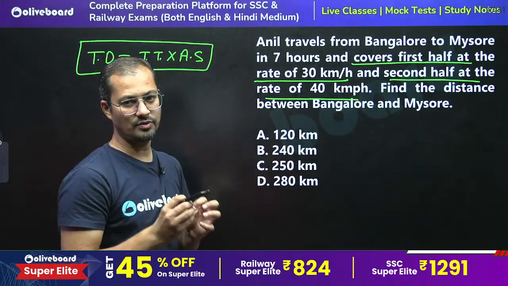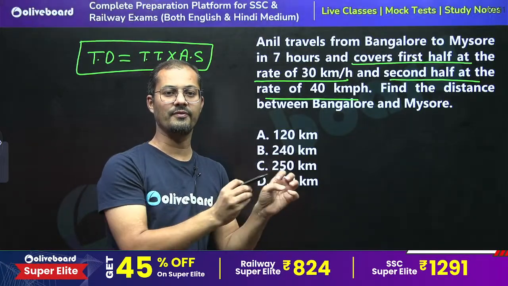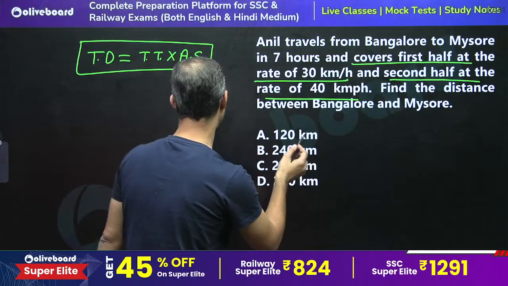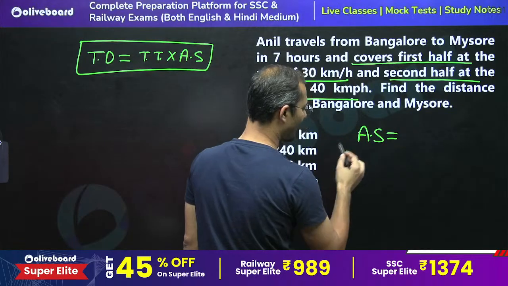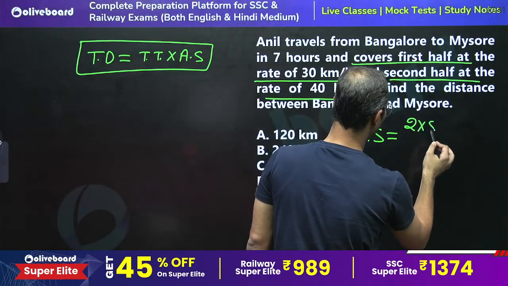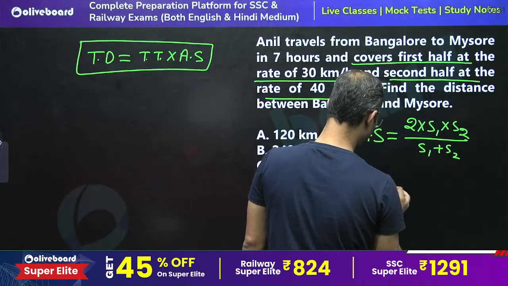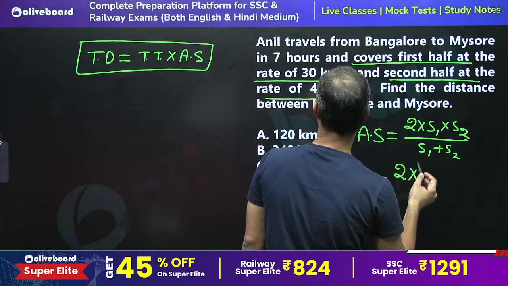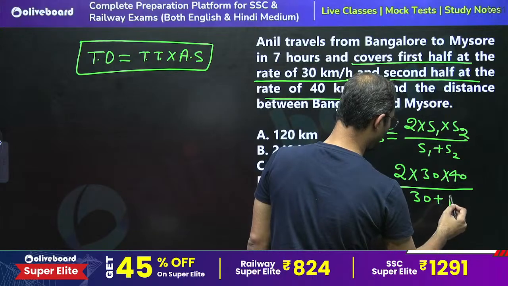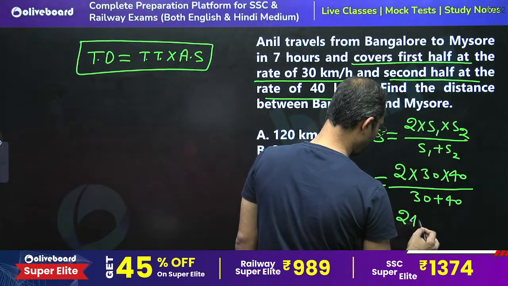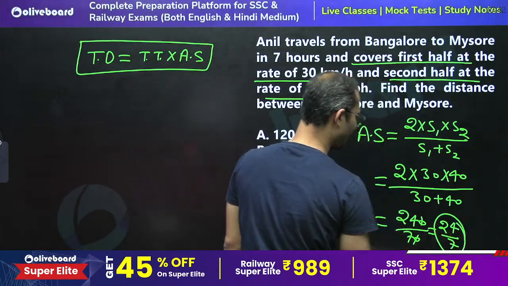So first of all, we have to calculate the average speed. Whenever two equal distances are covered at different speeds, the average speed is given by the short formula 2 into S1 into S2 divided by S1 plus S2. So 2 into 30 into 40 divided by 30 plus 40, so 240 divided by 7 is the average speed.